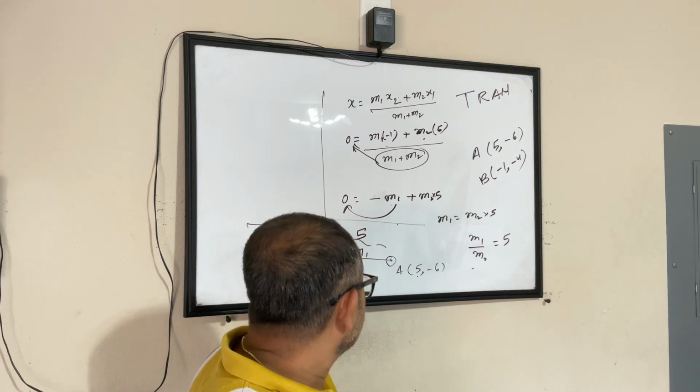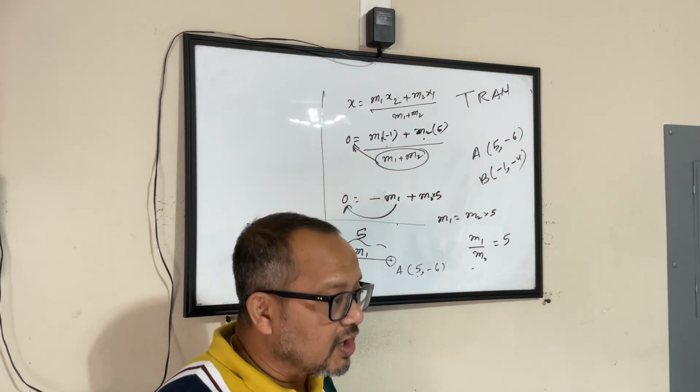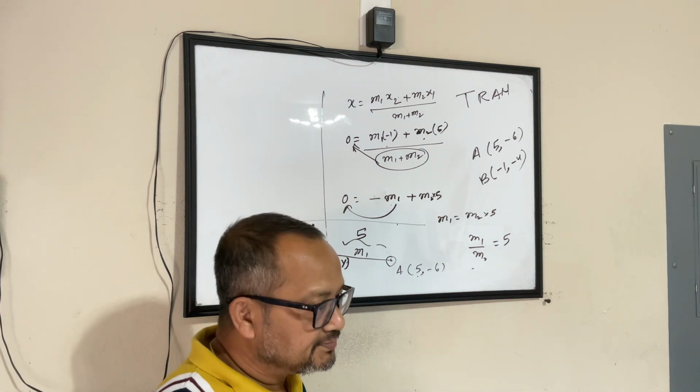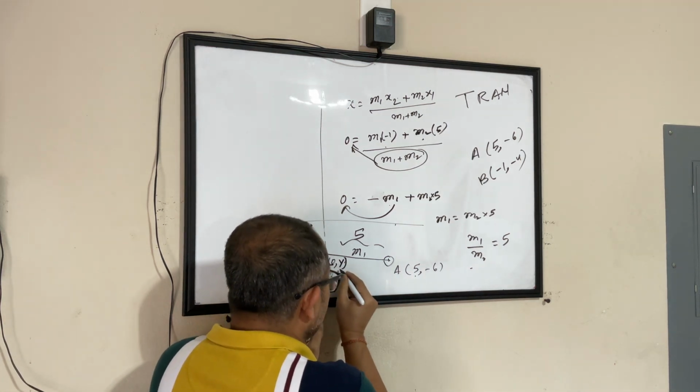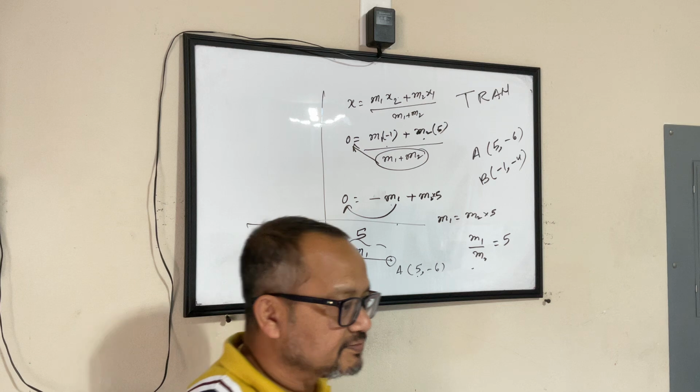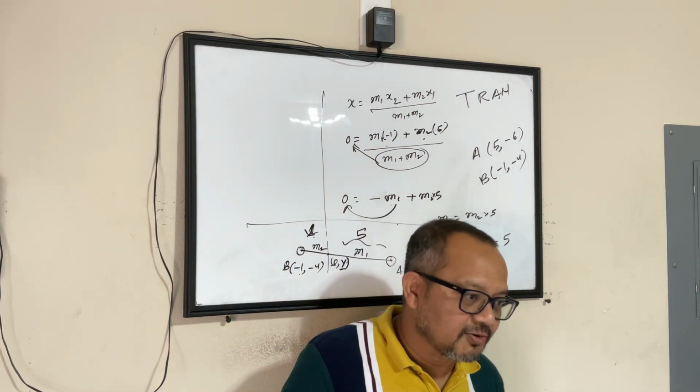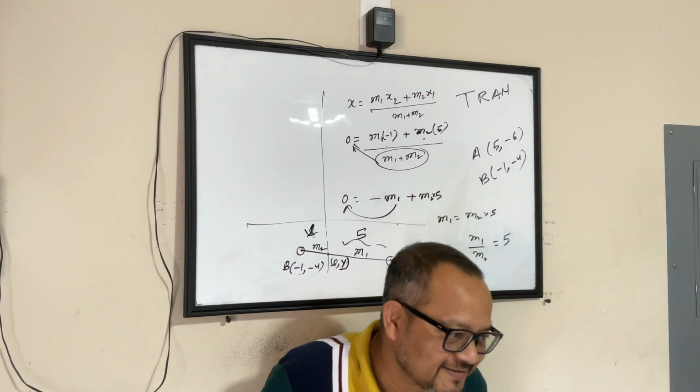Correct? Now it's saying find out what is the value of y. Meaning this point's coordinates. You know the x coordinate. How will you find out the y coordinate here? How? Any guess?